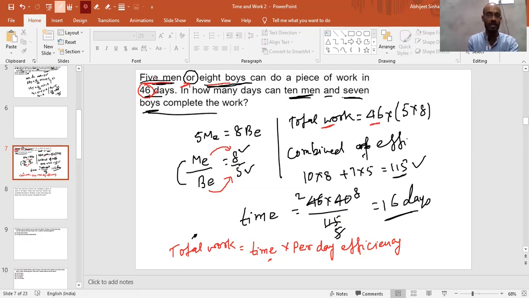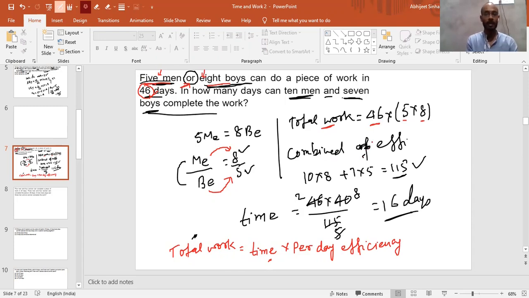So per day efficiency, whether you check for 5 men or for 8 boys, both will be the same. So if you need to check the per day efficiency of 5 men, the number of persons is 5 into the efficiency of one man, which is 8 from here. So that becomes 5 into 8, and the total work is 46 into 5 into 8. I hope now this is clear to you.